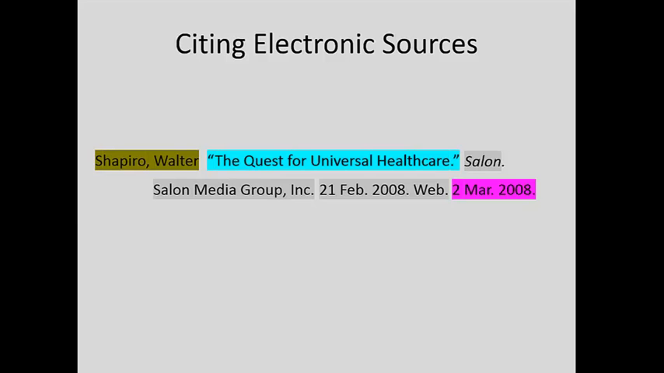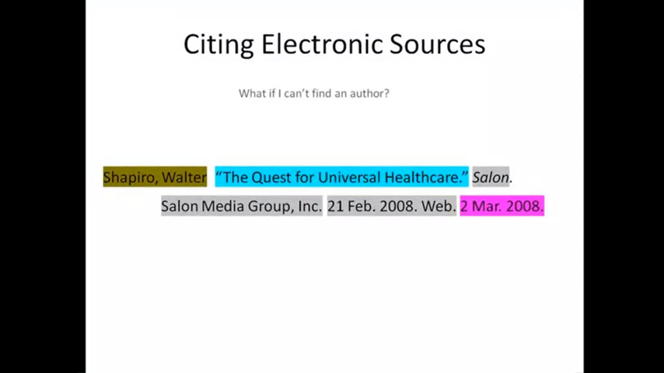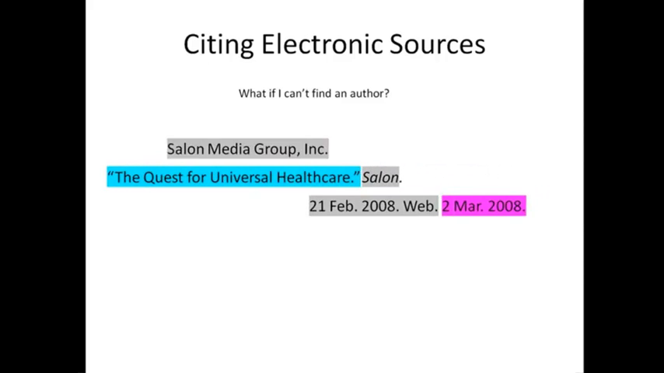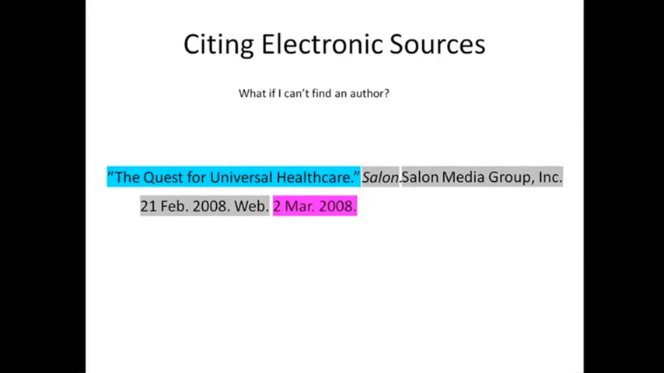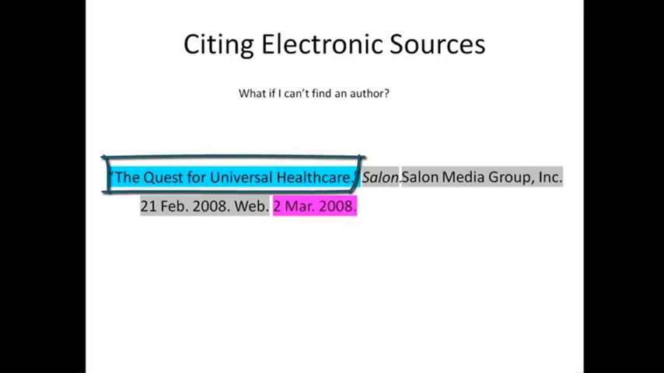And the important thing to note is that you're not always going to have all of this information. So let's say there's no author. In that case, you would just go to the next piece, the title of the article. And you would rearrange your Works Cited to have that title come first. And the title would be the thing that you would cite in your parentheses. The first element in this citation is always the thing that you put in the parentheses in your paper.